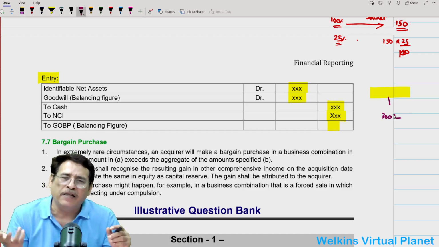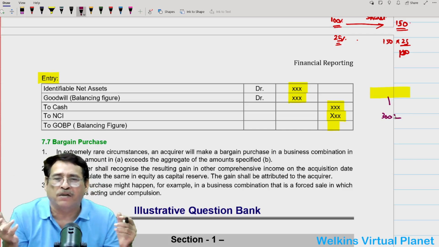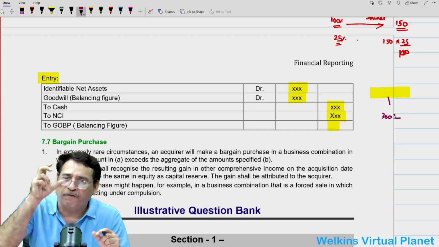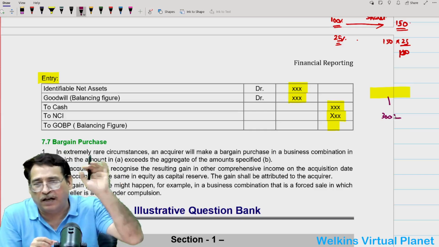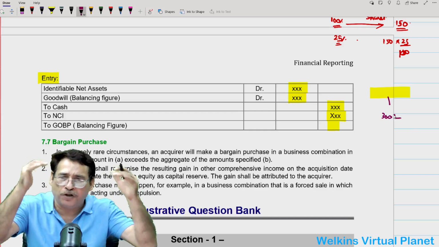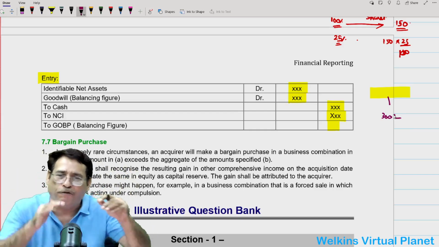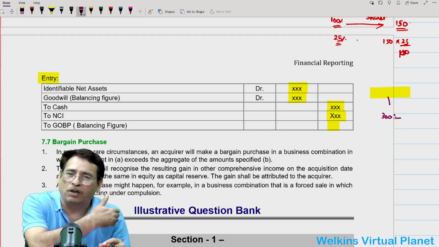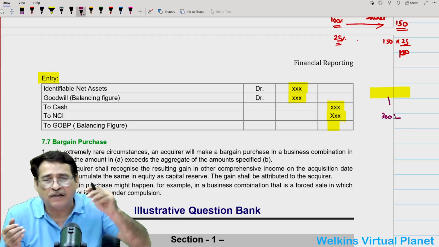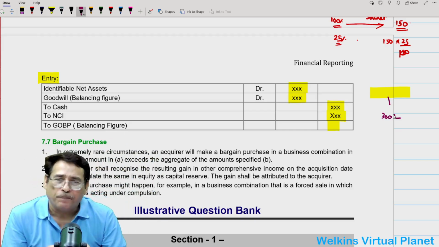It could arise when the other entity sells its business under some restrictive condition, under some force. For example, there is an entity in UK, let us say, and the Competition Commission of UK suddenly announces that all the entities of foreign origin need to move out of the UK within 1 year. Let us say you are an Indian origin company operating from UK.